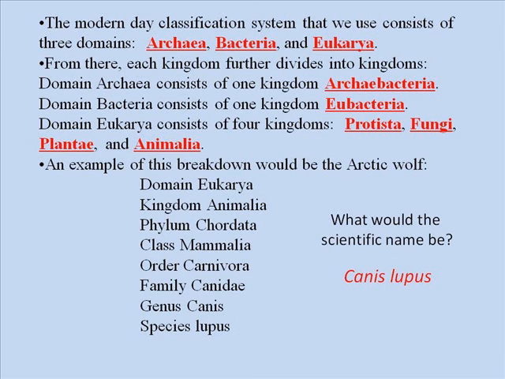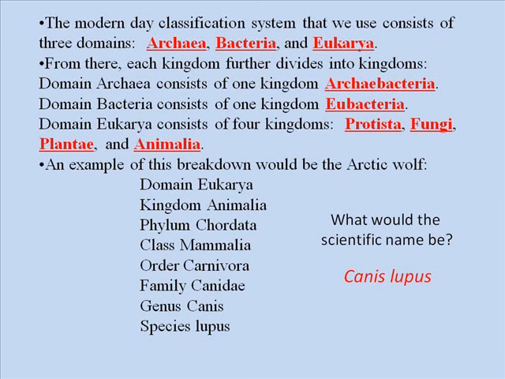The second domain is domain Bacteria, and it has one kingdom called Eubacteria. That's going to be our second bacteria kingdom that we will study. And then our third domain, which is the largest, is called Eukarya.